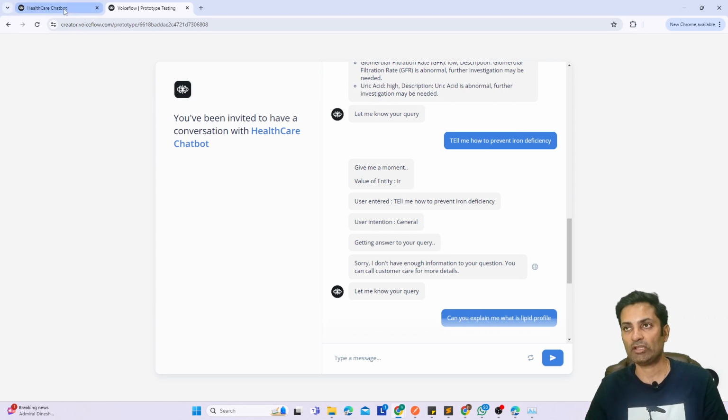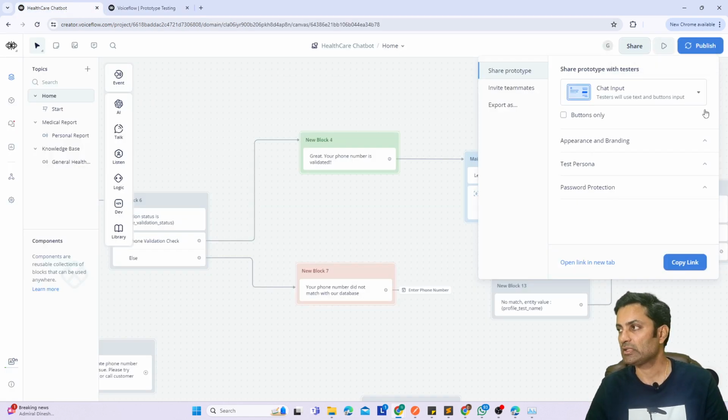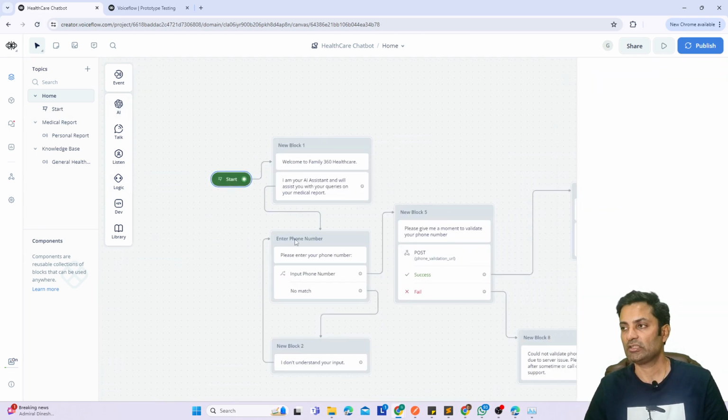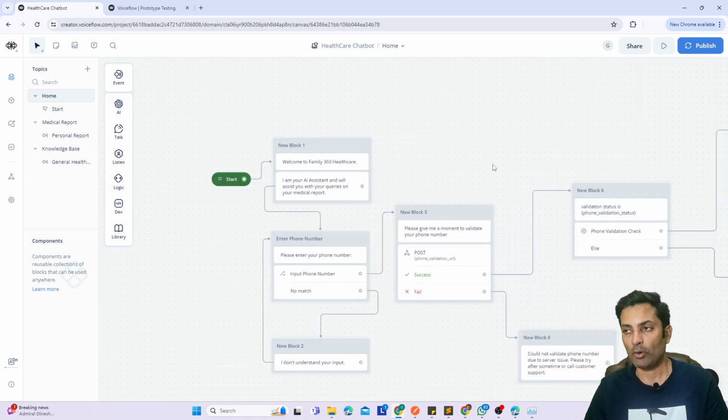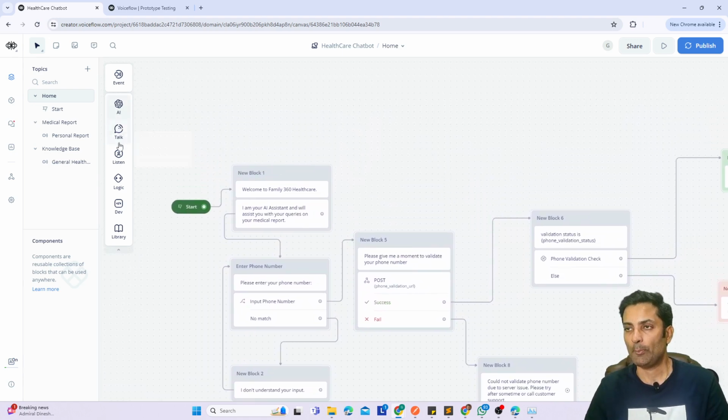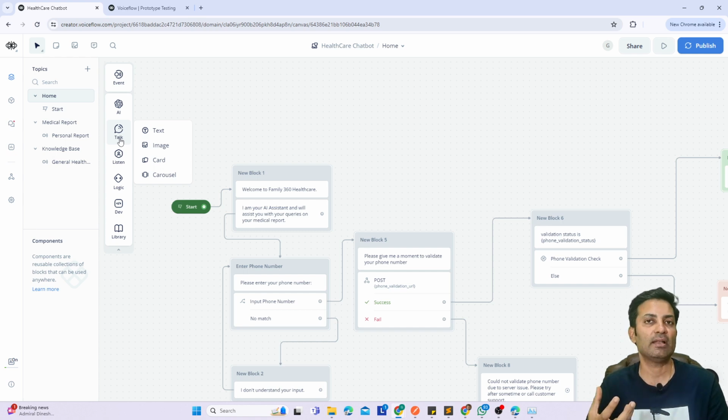So I've used Voiceflow, and I will show you how it is done. First of all, this is a flow. How do we start? There are a few components given here, and we can think of two actions: whether I will take input as an AI system, or I will give a response back to the user.